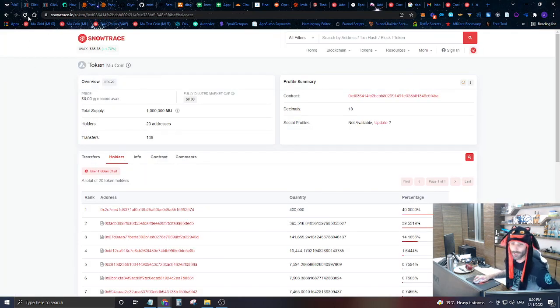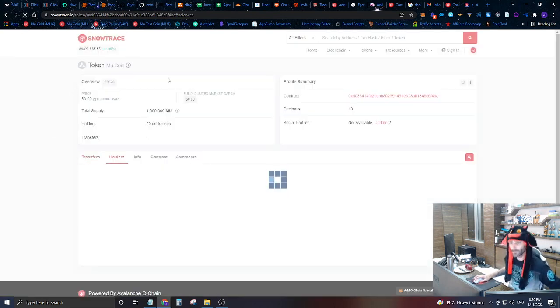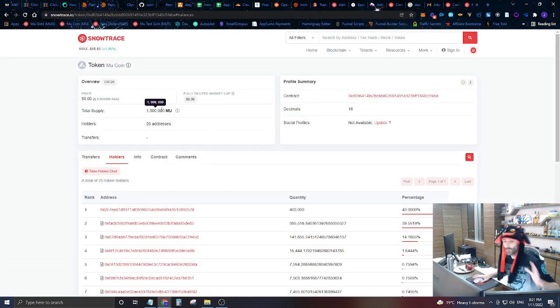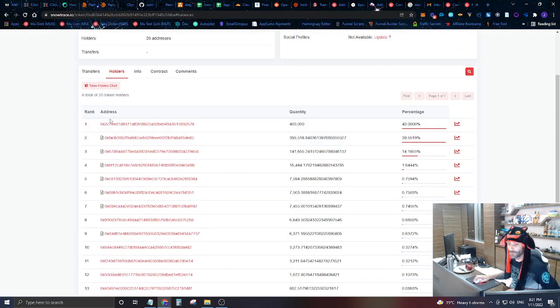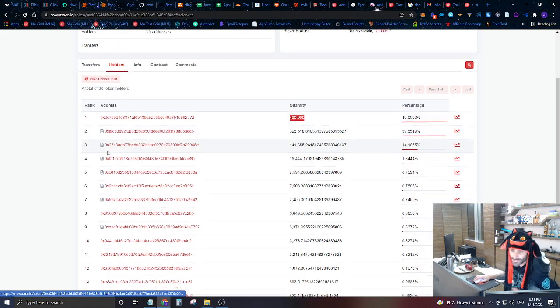Now, if we go in and actually look at MuCoin real quick, remember there's only 1 million MuCoin that exist and that will ever exist. And if we look at the holders here of MuCoin, you'll see there's several different holders. This wallet address owns 40% of the actual MuCoin, and this is actually the MuDAO. So we'll end up putting a lot of this MuCoin in a vesting schedule as well and have it vest over time linearly so that the MuDAO can have access to some of this to do things like marketing and other stuff as well.